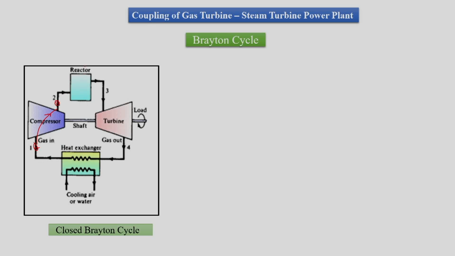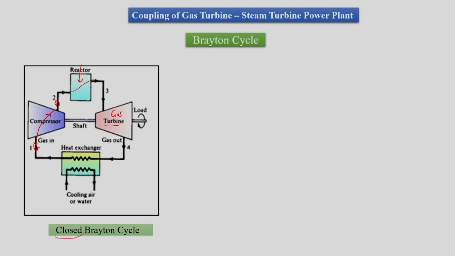Then we will have a reactor, or a combustion chamber, where we are going to add heat into the Brayton cycle. So, basically there is a heat exchanger or reactor which will add heat into the gas which was compressed in the compressor. Then we will have expansion of the gas in the turbine. Since this is a gas, it is called a gas turbine, and this gas will then be exchanging heat to the ambience in the heat exchanger.